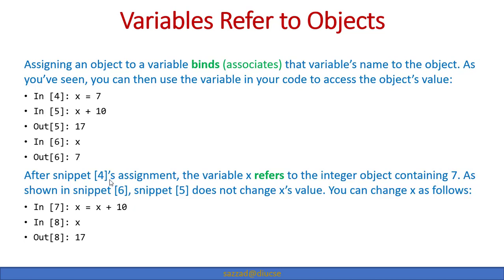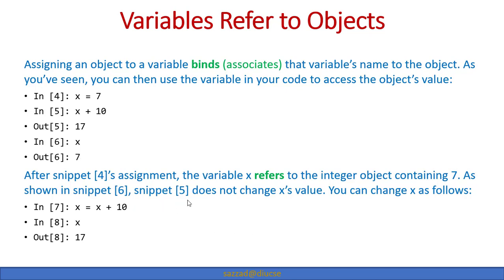After snippet 4's assignment, the variable x refers to the integer object containing 7. In snippet 4 you can see that the variable x is assigned an object value which is 7. As shown in snippet 6, we are trying to print the value of the variable x, and it will show that the value is 7, which is an integer, and it is an integer type object.